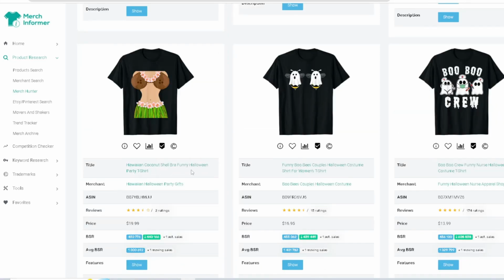Hawaiian coconut shell bra, funny Halloween party. I feel like costumes should be in there to help them get more traffic to it. This is its own theme right here. Funny boobies right here. This has been around for a while. This is the top selling niche too as well. Kind of putting the ghost boo and then bees, B-E. Right here, you can see how they're doing it with the keywords.